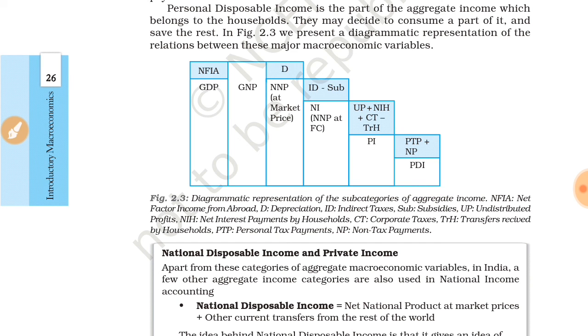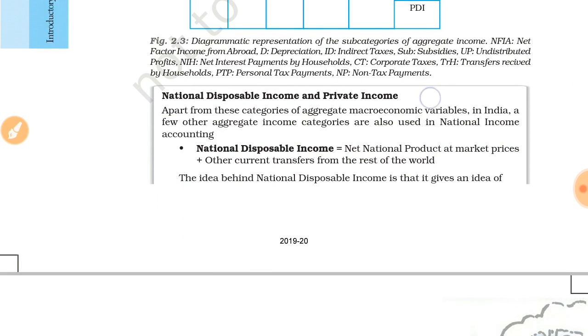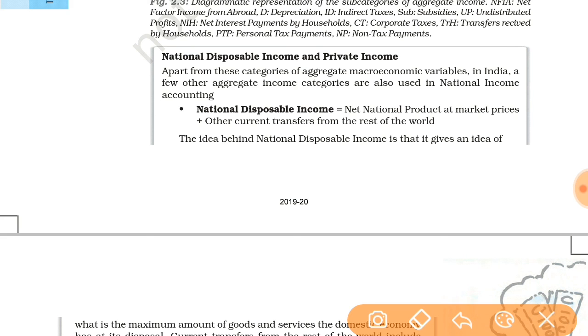So after that, next see what is national disposable income and private income. First, see what is national disposable income. National disposable income equals net national product at market price plus other current transfer from the rest of the world. Net national product at market price we have already got.